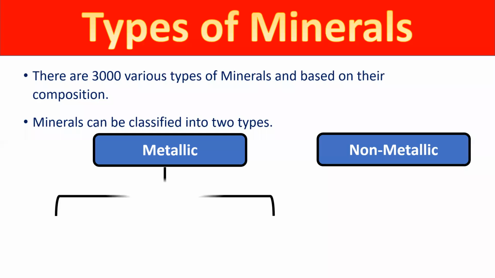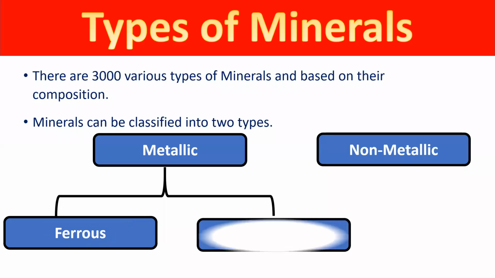But my dear students, these metallic minerals are also classified into two parts. The first one is ferrous and the next one is non-ferrous. Ferrous minerals are those which have iron content, and non-ferrous minerals don't have iron content. So this is the basic difference between ferrous and non-ferrous minerals. I think this concept is clear to all of you, that all over the world we have different kinds of minerals, near about 3,000 varieties.